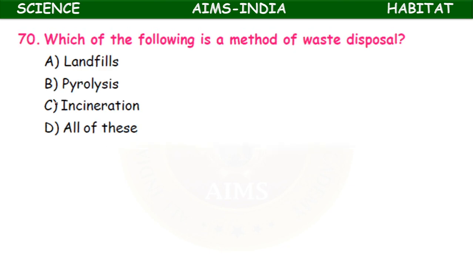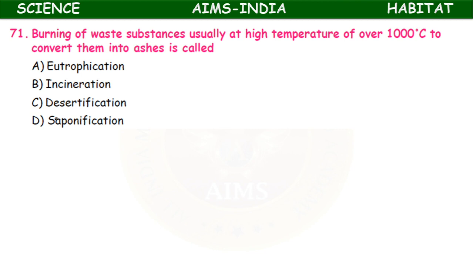Which of the following is the method of waste disposal? Landfills, pyrolysis, incineration. These are all the methods of waste disposal. Depending upon the type of waste, we can select the method. Burning of waste substances usually at high temperature of over 1000 degrees centigrade to convert them into ashes is called eutrophication, incineration, desertification, saponification. Okay, here incineration is the combustion at very high temperature.